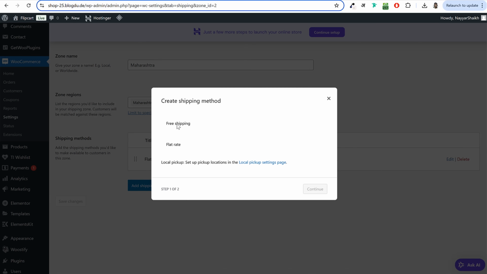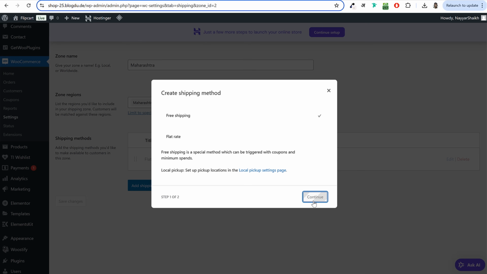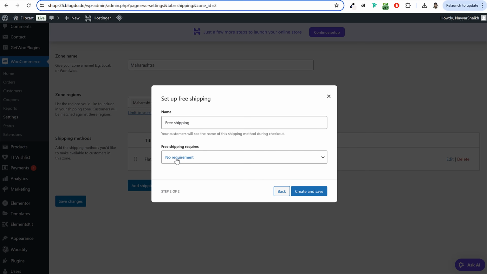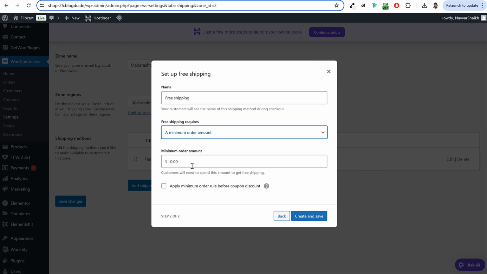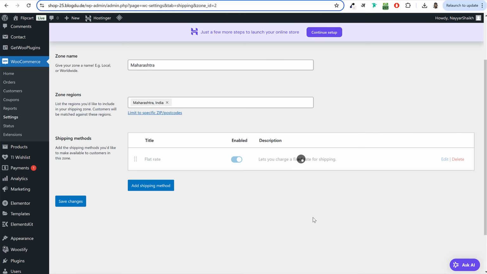I can do one more thing. I can give them free shipping and I can add some requirement. So free shipping will be offered if the minimum order amount is maybe $500. Okay. Or maybe not 500, just $100. Okay. Because this is the home state. So if somebody makes a purchase of more than $100, we won't charge them anything for shipping. We'll give them free delivery, free shipping. Click on create and save.